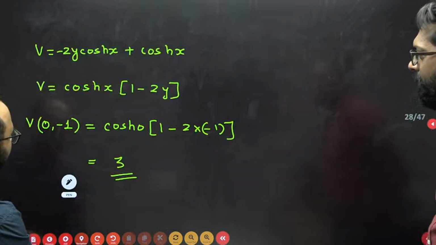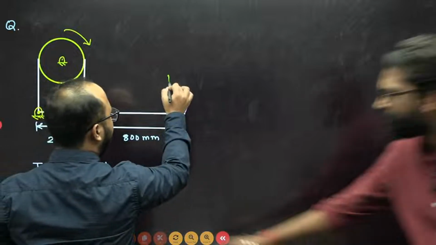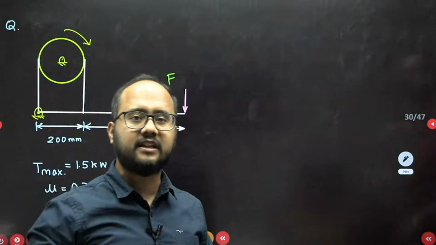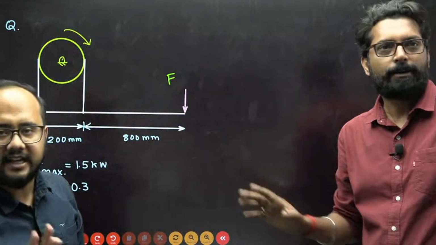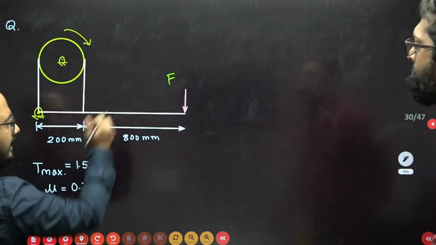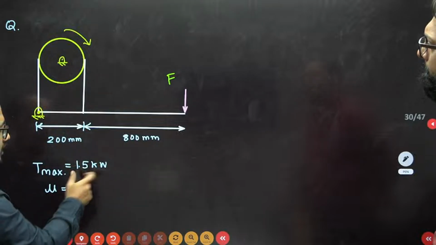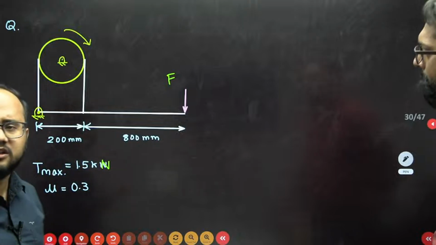Now, next one more question was there. A simple mechanics question. We can discuss this topic in machine design as well, but it is basically a basic question, the basic fundamental of mechanics, BTech first year. So in this question they are asking for F, and the values they have given are: maximum tension is 1.5 kilonewton, and the coefficient of friction 0.3 they have mentioned.